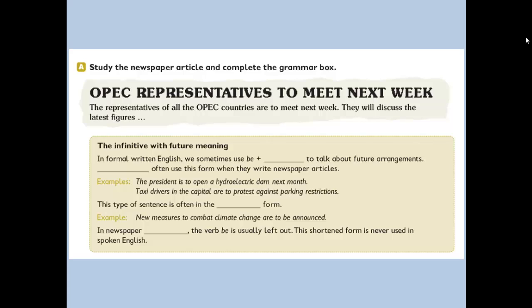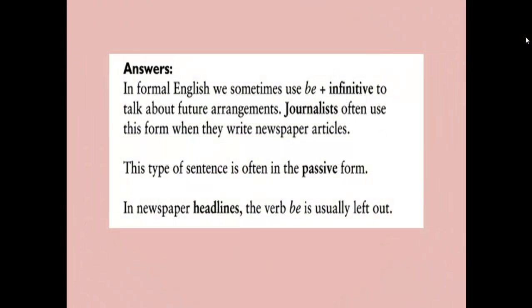So the verb to be here is deleted, left out. This shortened form is never used in spoken English, but it's used in newspaper headlines. Here we have the answer, sorry.